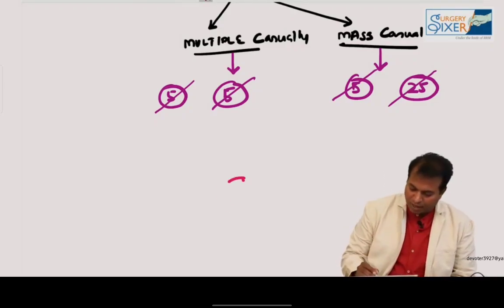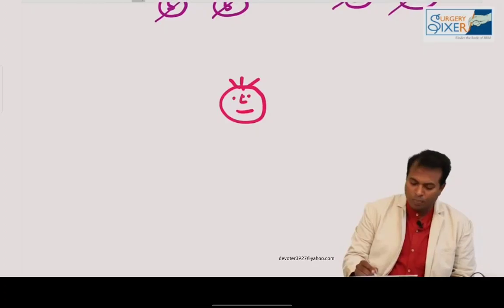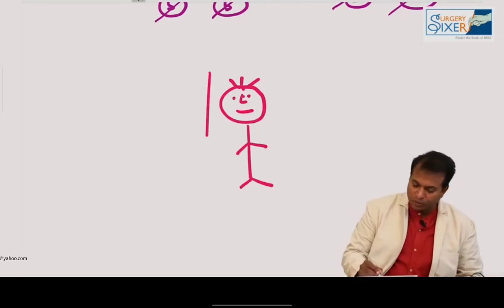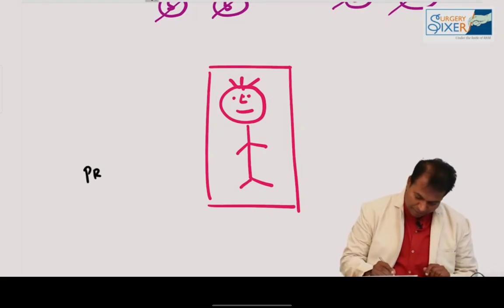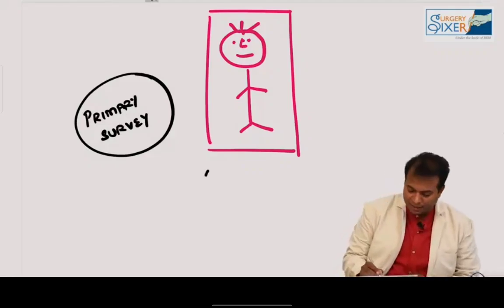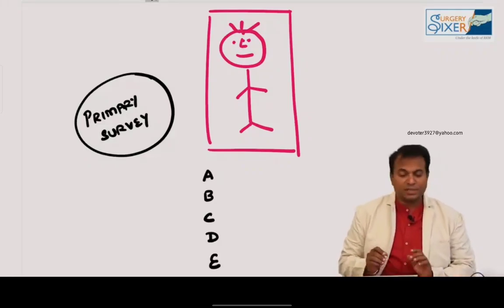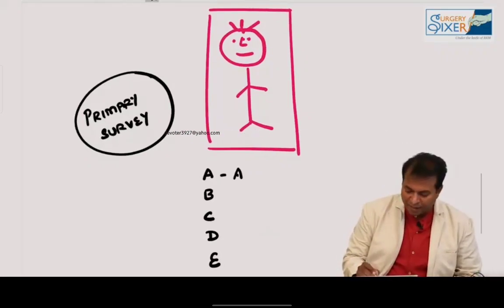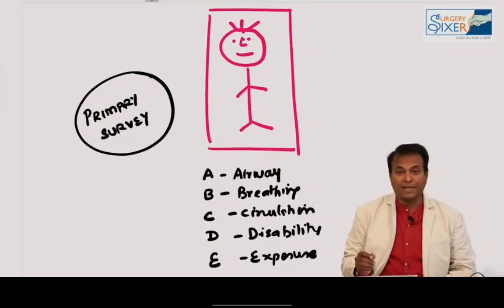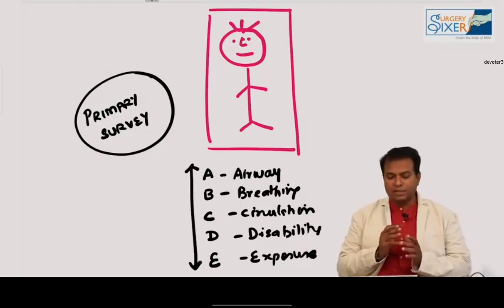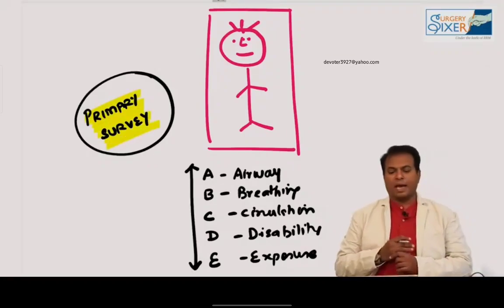Now let us assume you are admitting this fellow, Mr. Ramu, in a trauma center. He is Mr. Ramu, admitted in the trauma center, and you are a trauma surgeon. You are going to go near this fellow and examine this patient. What will you do as a trauma surgeon first? That is known as primary survey. Primary survey, actual ATLS says A, B, C, D, E. So primary survey is airway, breathing, circulation, disability, and exposure. This is known as primary survey of the patient.